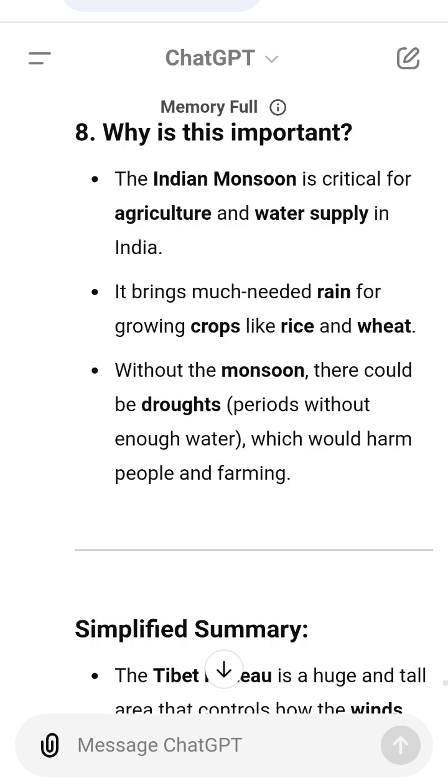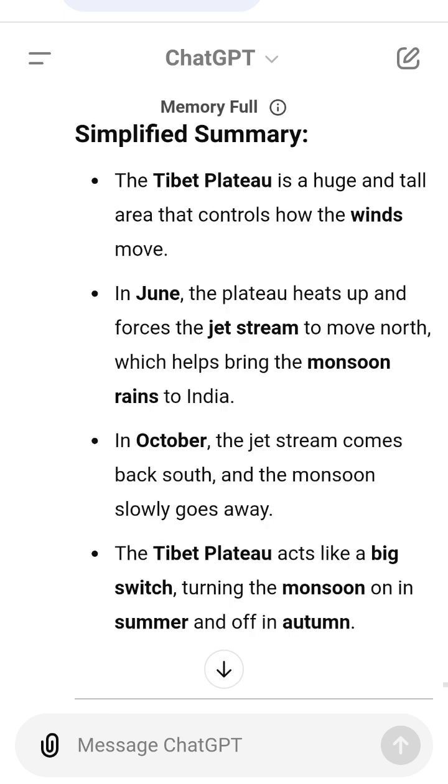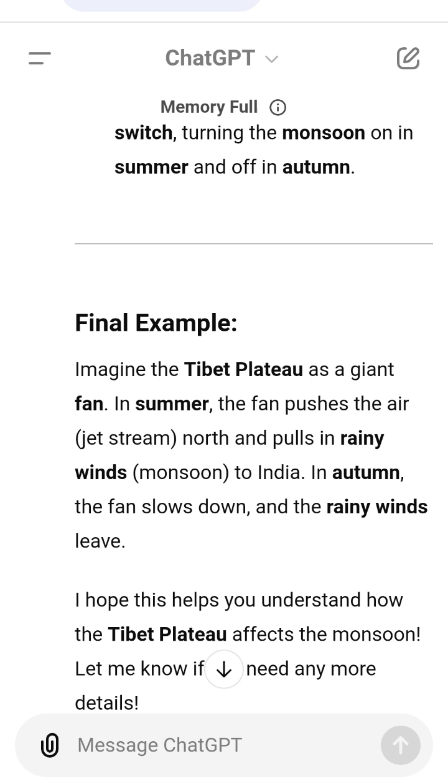daily life. 5. What happens in October? In October, the process reverses. The jet stream moves back south, closer to India. This starts to push away the monsoon, and the rainy season comes to an end.